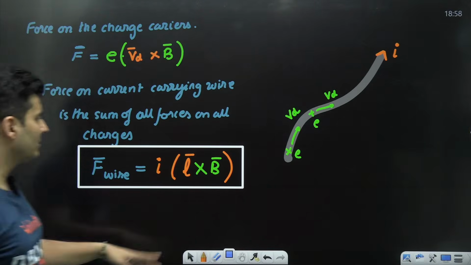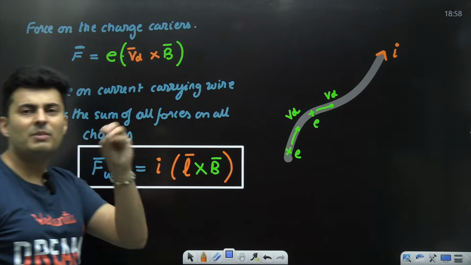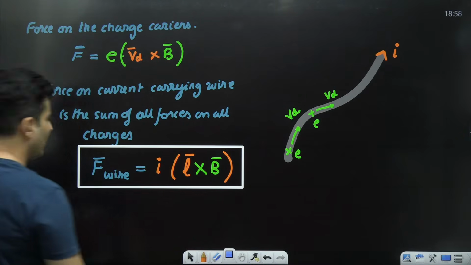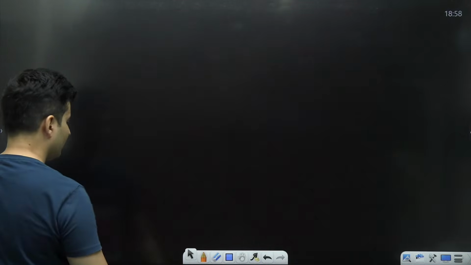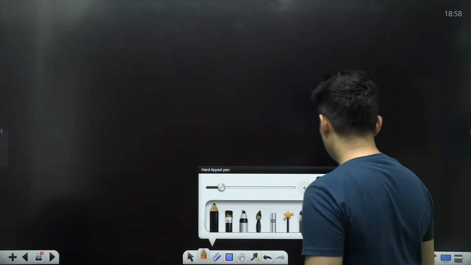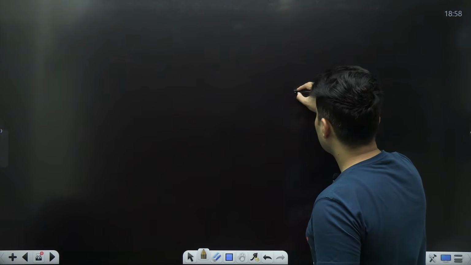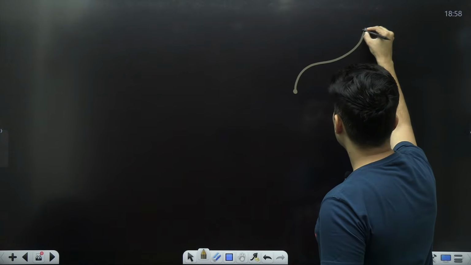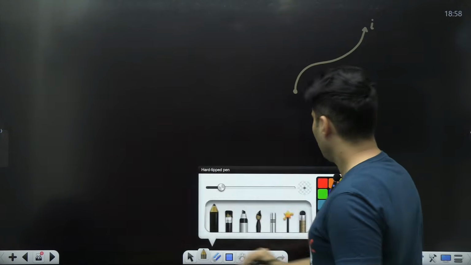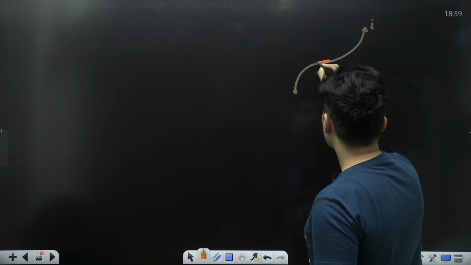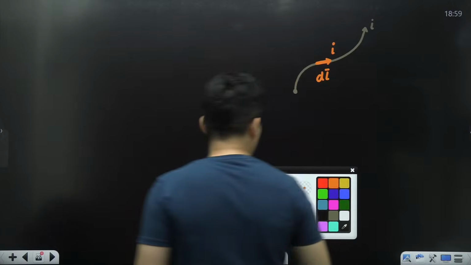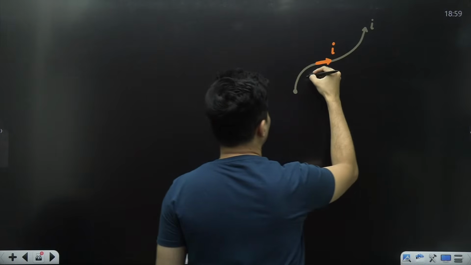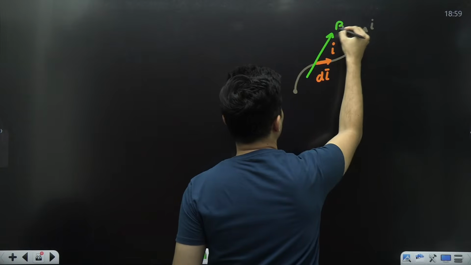Now usually what happens, our wire may not be straight, it might be bent. So usually you do not end up using this. Rather, you say that, listen, my wire might be big like this, it is carrying some current I. You take a small part of that wire, which has a length of dl, and it is carrying that same current I, and maybe the magnetic field is going like this over there.